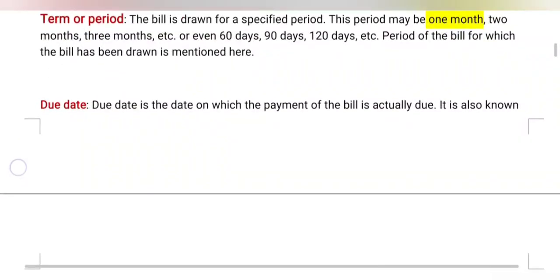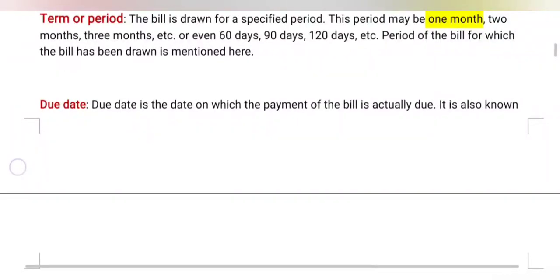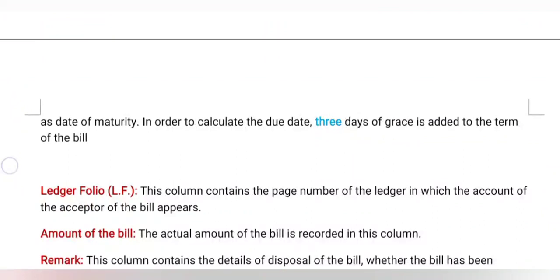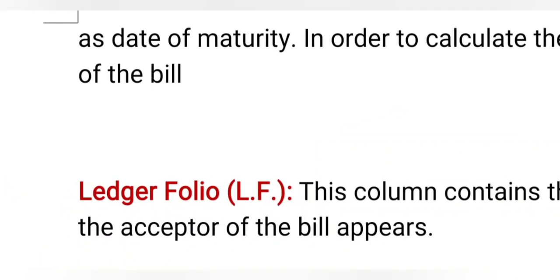Now coming to due date. The due date is the date on which payment of the bill actually falls due. It is also known as the date of maturity. In order to calculate the due date, 3 days of grace are added to the terms of the bill. It is the grace period of the bill.